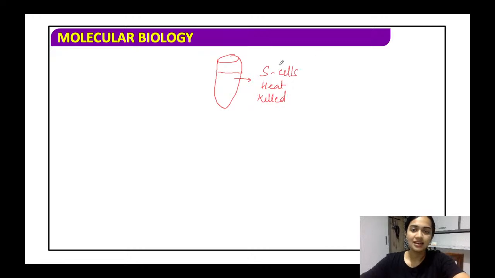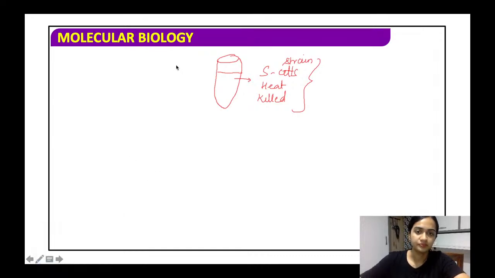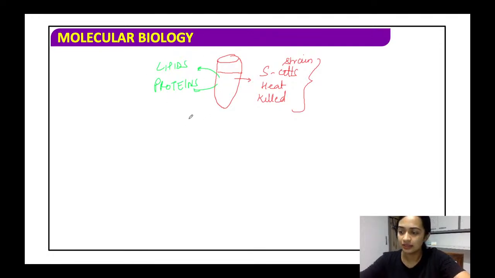All right, so they had S cells in the form of a solution, or the S strain, I should say, in a heat killed form. All right, so what they did was they removed lipids and proteins from the solution. तो लिपिड्स एंड प्रोटीन्स को इस सॉल्यूशन से निकाल दिया.